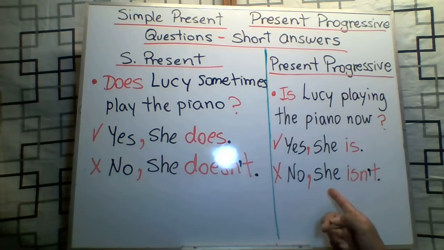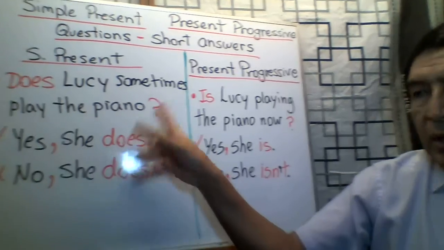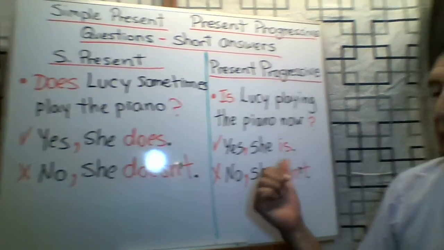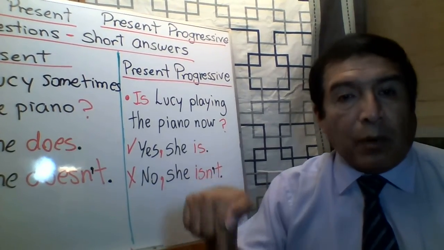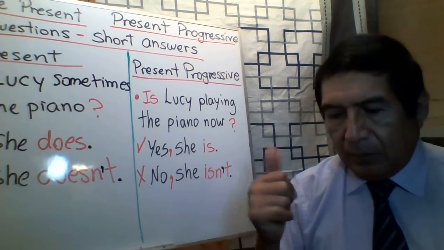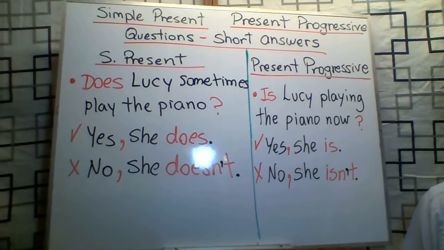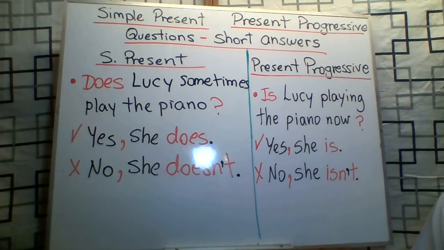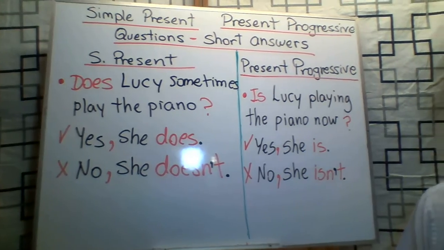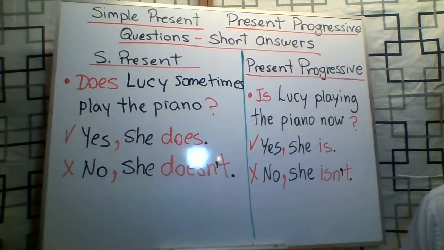Lucy, she. But the difference is that in this case it is a habit or a routine, and in this case the activity is in progress now, today, in this moment, right now, as you can see. Okay, that's the very simple class and a very short way to answer. Let's talk about other kinds of short answers.